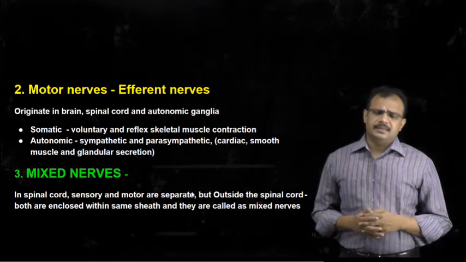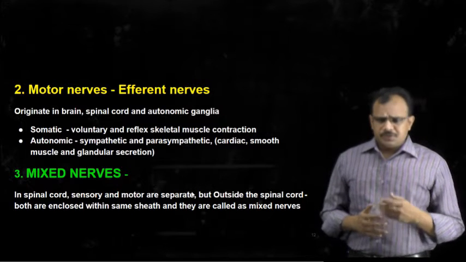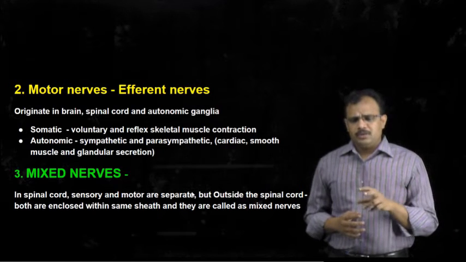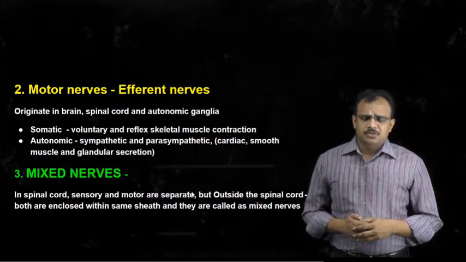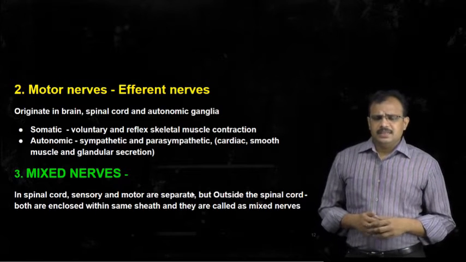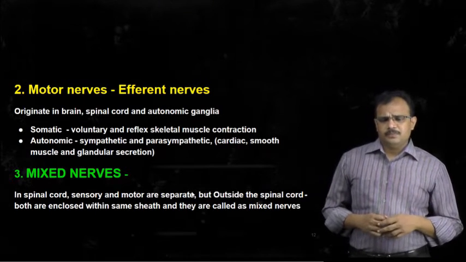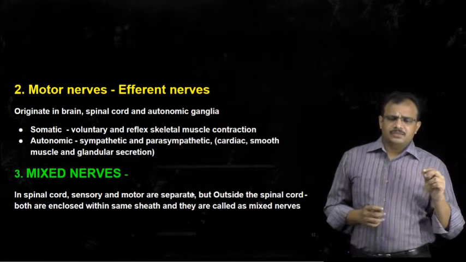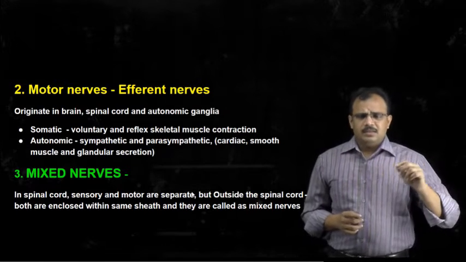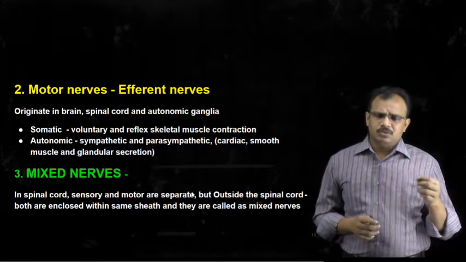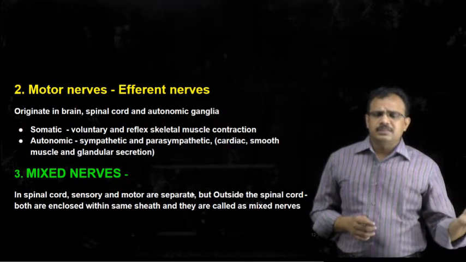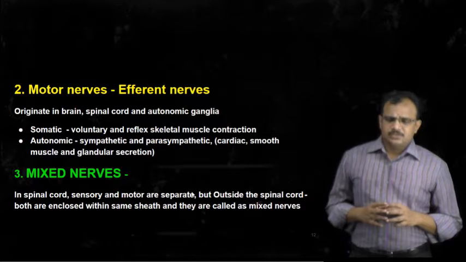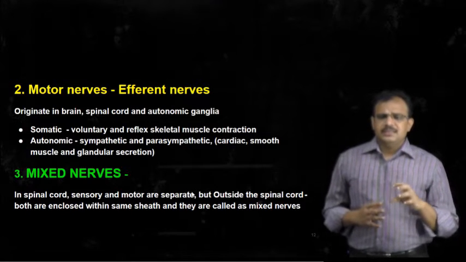And we have seen that there are various mixed nerves which consist of the axons of both motor neurons and sensory neurons. Generally we can see these mixed nerves outside the spinal cord. So outside the spinal cord, these spinal nerves will have both the axons of motor neurons which are coming from the spinal cord and those axons of sensory neurons which are entering into the spinal cord. So in this way, the mixed nerves consist of axons of both motor nerves and sensory nerves.